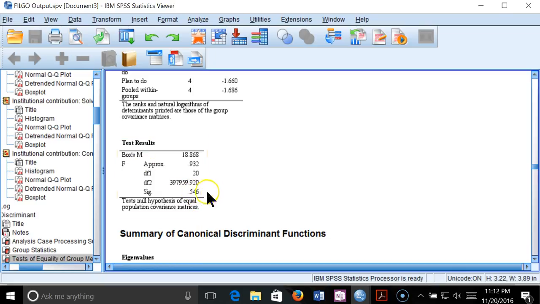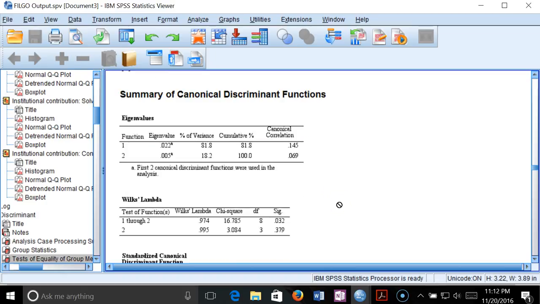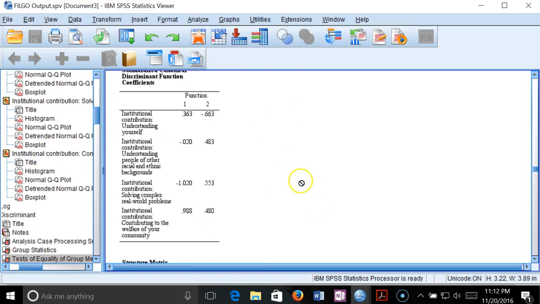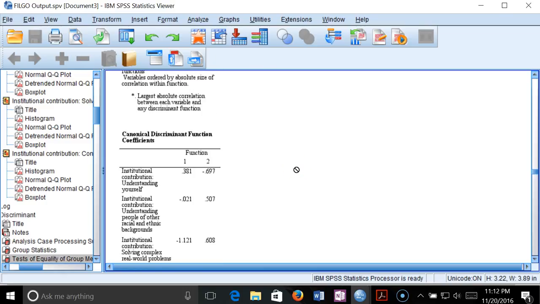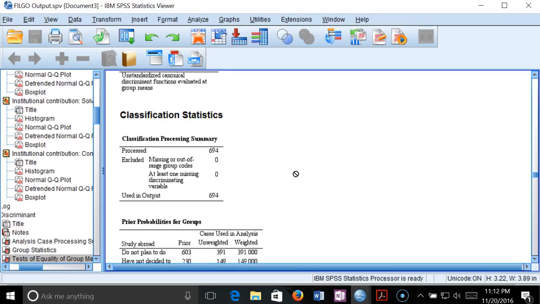Box's M says there's really not anything going on that's too exciting for us. When we look at our 2 different functions, the way the eigenvalues run, those are both showing down in there, but once again, I am not sophisticated enough on this to give any real interpretation to that, I'm going to be honest. Maybe the way we're looking at it in this first category shows some interesting things. I'm going to skip through the rest of this, and once again, we don't really trust this discriminant test since our values were a little skewed.